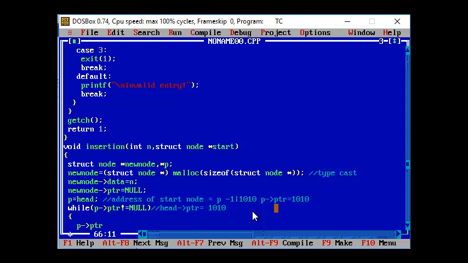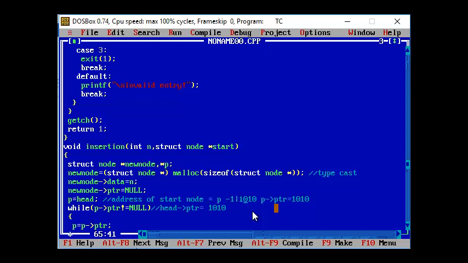So this 1010 is now getting assigned to P. The address of the start node is given, and in that address you have the address field of that node. So 1010 is getting visited.